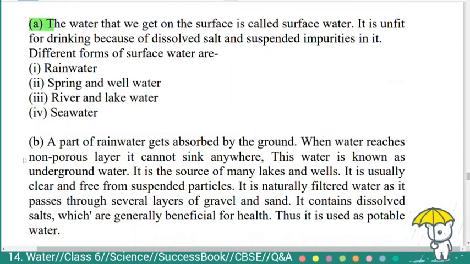The second one is underground water. A part of rainwater gets absorbed by the ground. When water reaches a non-porous layer, it cannot sink anywhere. This water is known as underground water. It is the source of many lakes and wells. It is usually clear and free from suspended particles. It is naturally filtered water as it passes through several layers of gravel and sand. It contains dissolved salts which are generally beneficial for health. Thus, it is used as potable water.